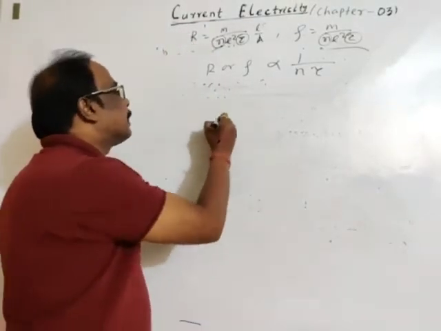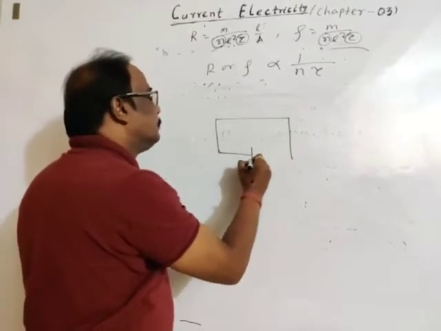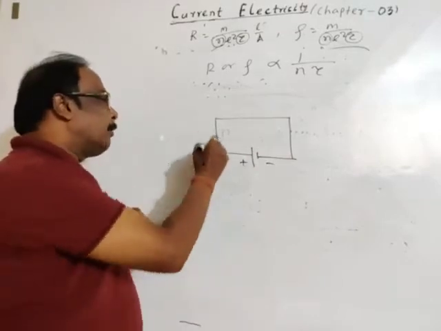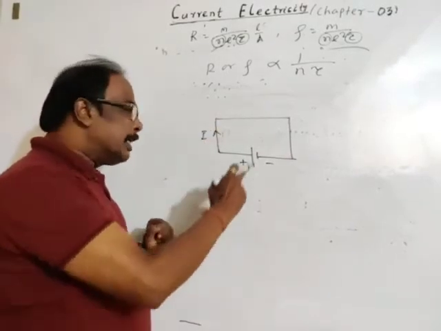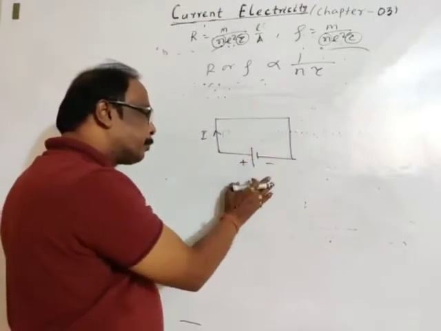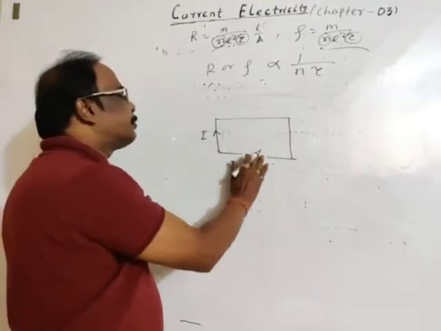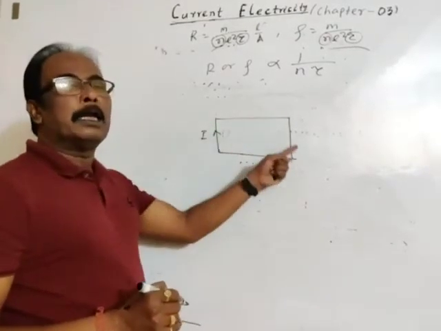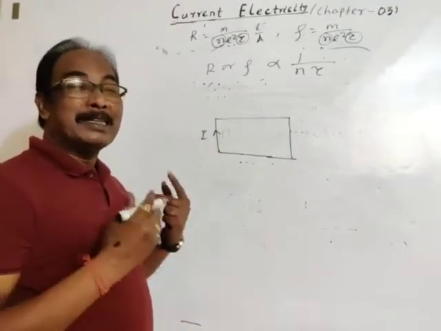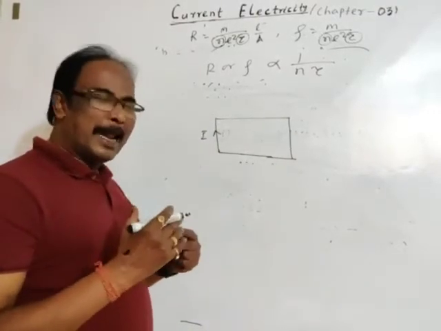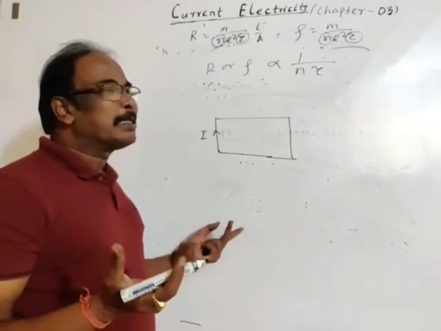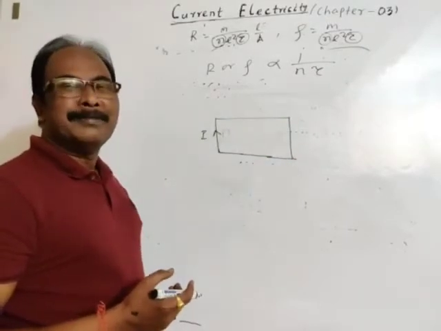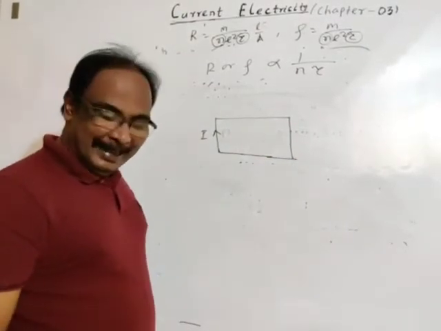See, suppose this is a circuit, taking a conducting path and a source of EMF or battery, a circuit is formed. Now current is flowing, conventional current. If this conducting path is made up of superconductor, once the current is allowed to flow, then the battery is removed, the flow of current will continue for more time, maybe in weeks or in months, because there will be no loss of energy.